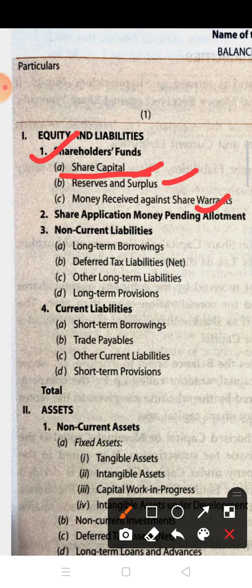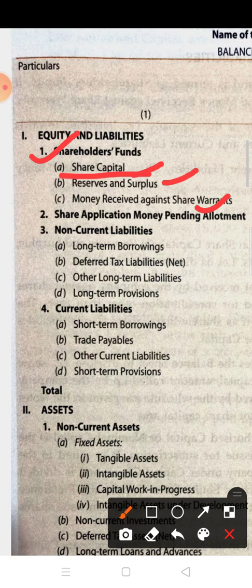Now, how many types of share capital are there? Two types. One is equity share capital and the second is preference share capital. You already learned about preference share capital and equity share capital. I already gave the difference in chapter number 1 of the second part.